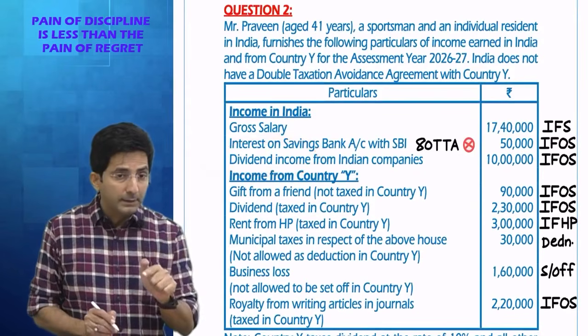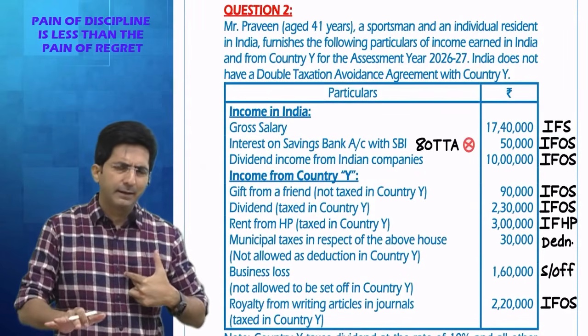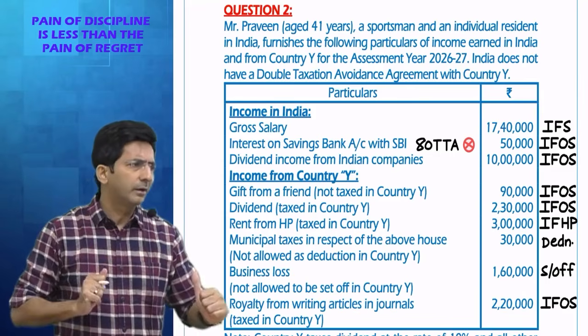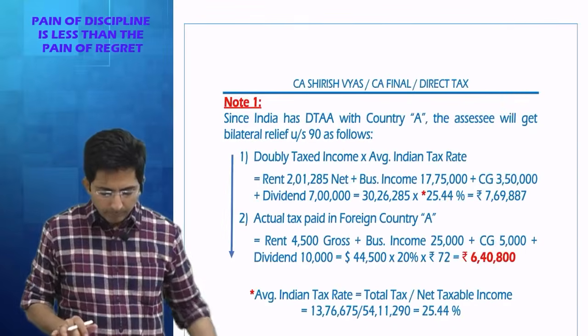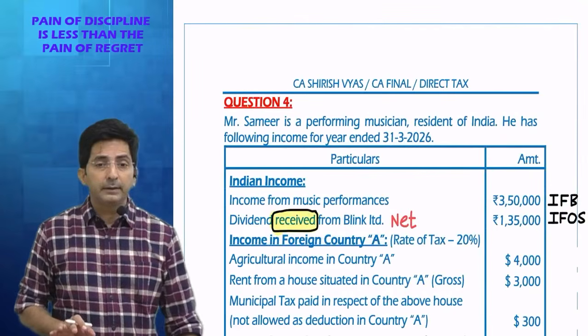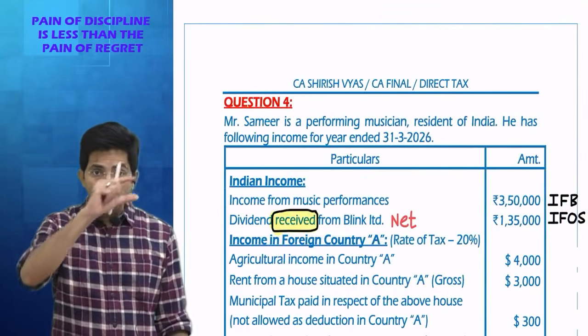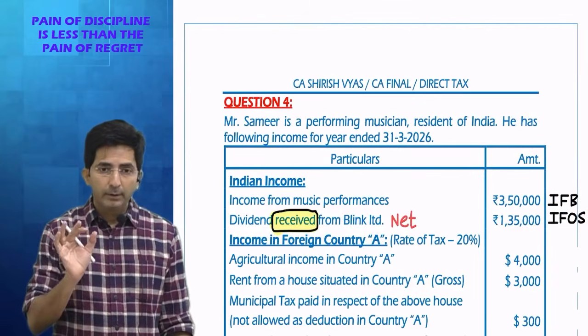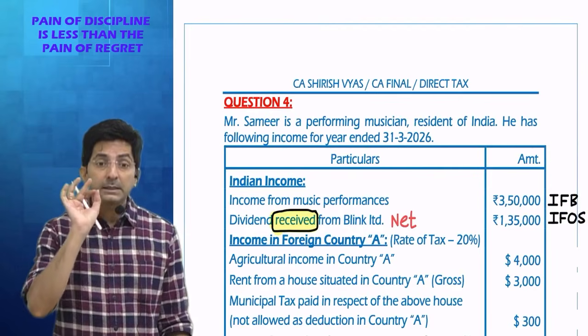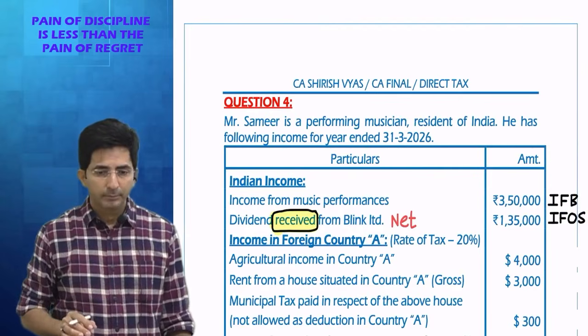Did they write the word received? Trust me, nowhere was it there. Had it been there, I would have told you. So now at least make a rule. Whenever the word received is given, it is net of TDS. You can write somewhere at the top margin in bold letters: whenever the word received is given, it is net of TDS.